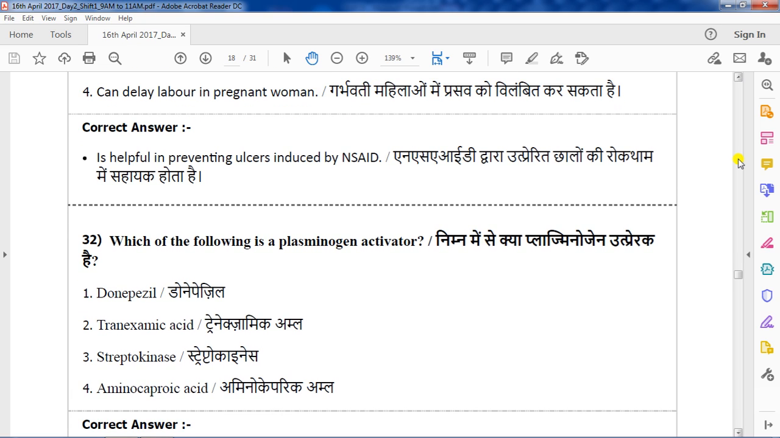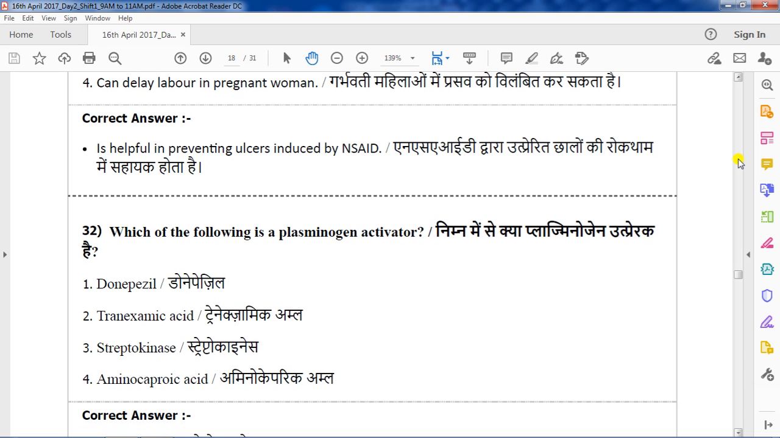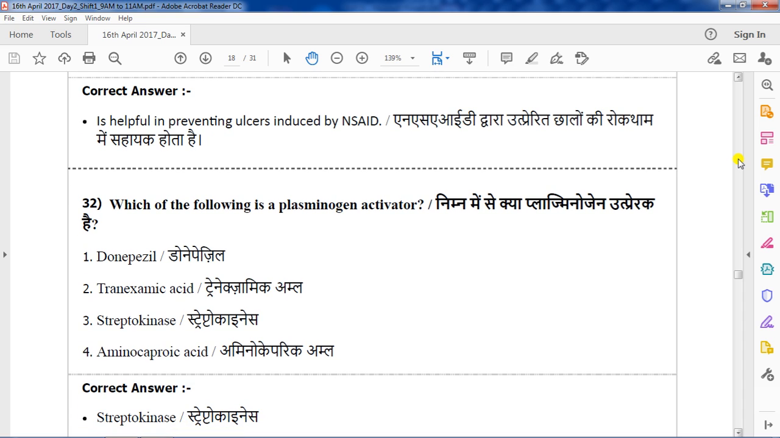Here the options are donepezil, tranexamic acid, streptokinase, aminocaproic acid. The correct answer is streptokinase. Streptokinase is a plasminogen activator. Donepezil, we know, is used for the treatment of Alzheimer's disease. Tranexamic acid prevents excessive blood loss. It helps in clotting and also prevents excessive blood loss. Then last, aminocaproic acid. It is also used in the treatment of acute bleeding, especially due to fibrinolytic activity.